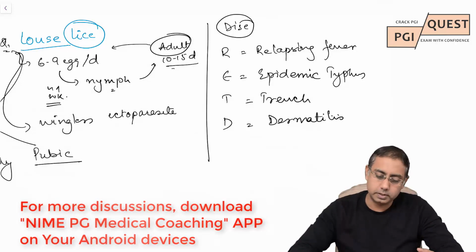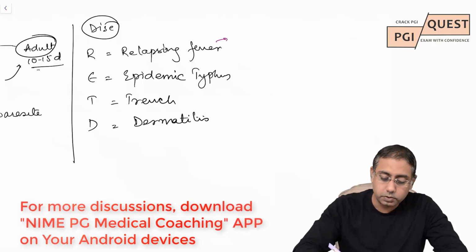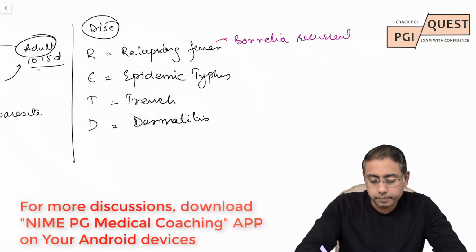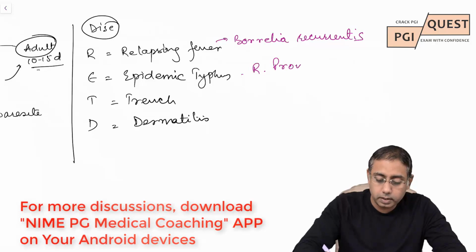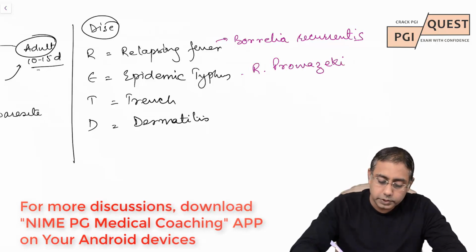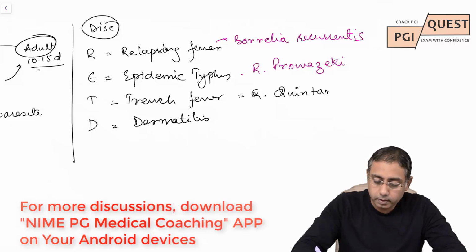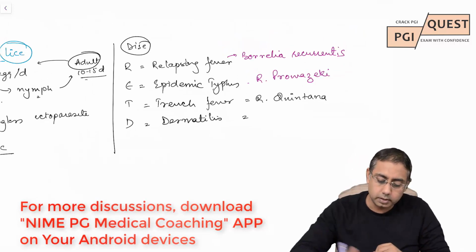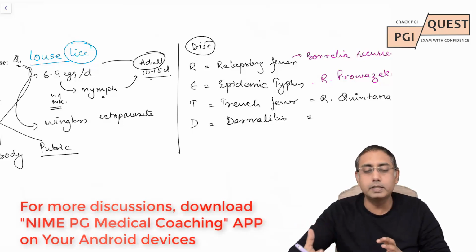So you need to remember this. Relapsing fever. If you look at the organisms involved, relapsing fever is caused by Borrelia recurrentis. Epidemic typhus is caused by Rickettsia prowazekii. Trench fever is caused by Rickettsia quintana. And dermatitis is by secondary infections or itching, causing maybe secondary bacterial infections and intense itching.